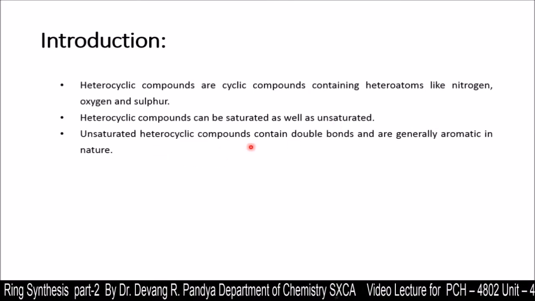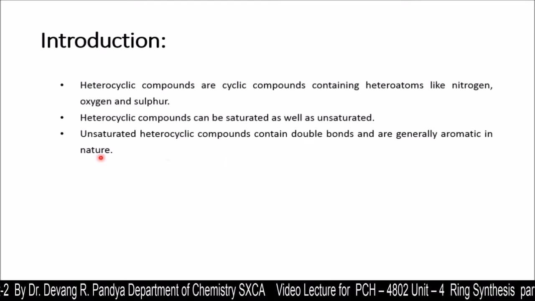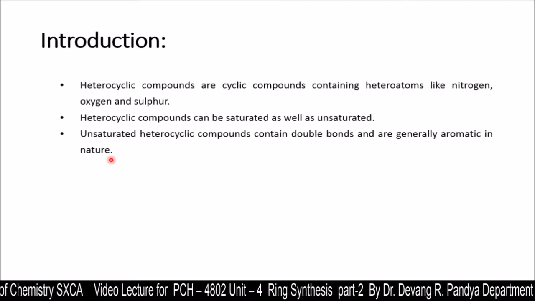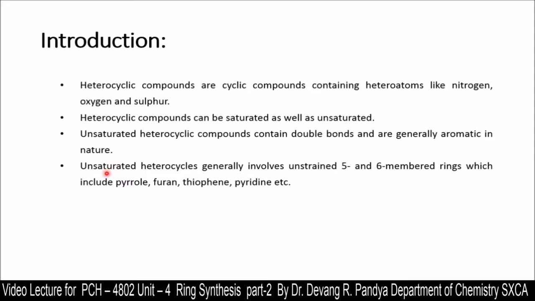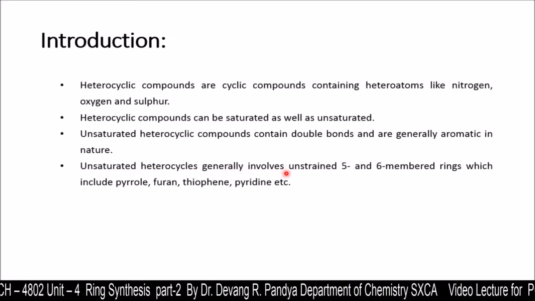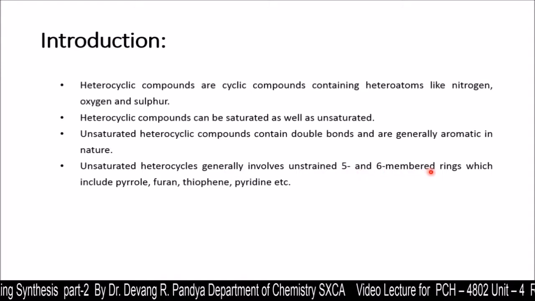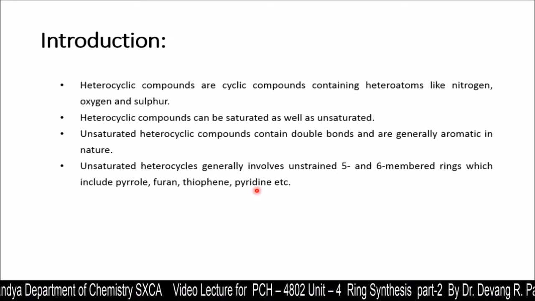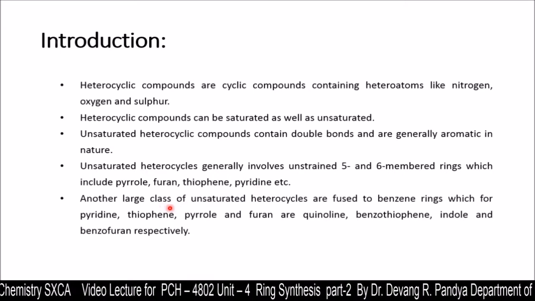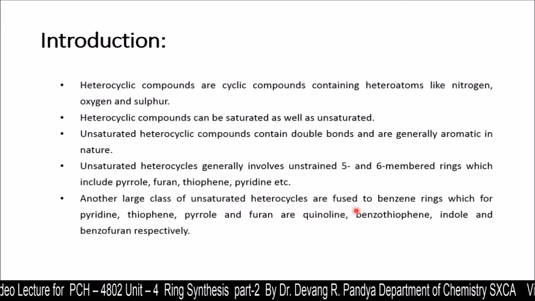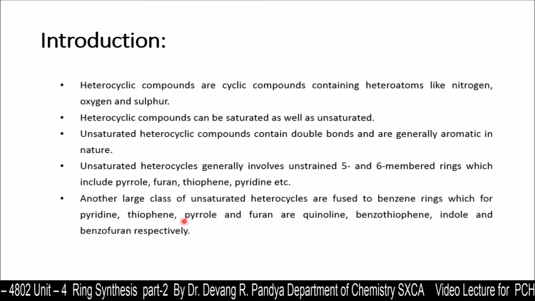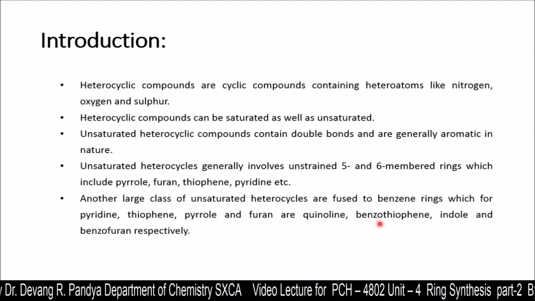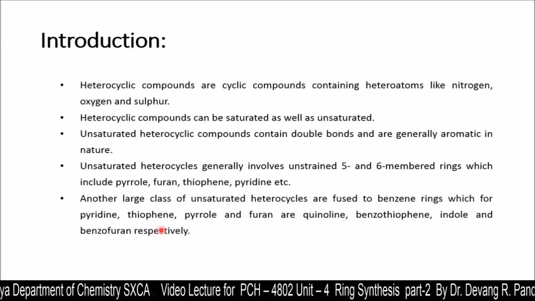The unsaturated heterocyclic compounds contain double bonds and are generally aromatic in nature, and therefore you can say either unsaturated heterocyclic compounds or aromatic heterocyclic compounds, both would be similar. These unsaturated heterocyclic compounds generally involve unstrained 5-membered and 6-membered rings, which include pyrrole, furan, thiophene, pyridine. This kind of ring would be there. Another large class of unsaturated heterocycles are fused to benzene rings, which for pyridine, thiophene, pyrrole and furan include quinoline, benzothiophene, indole and benzofuran respectively.